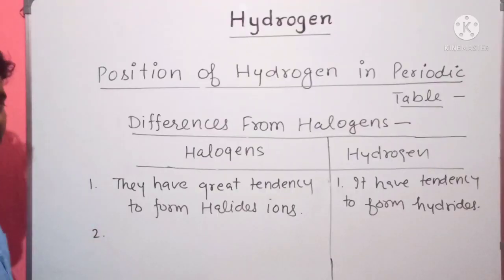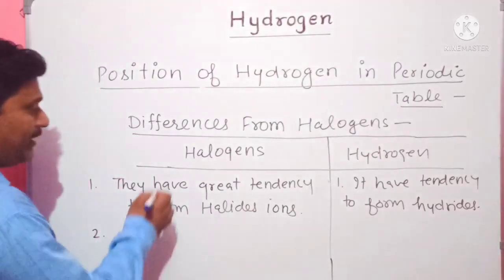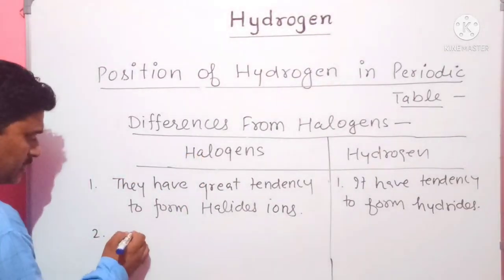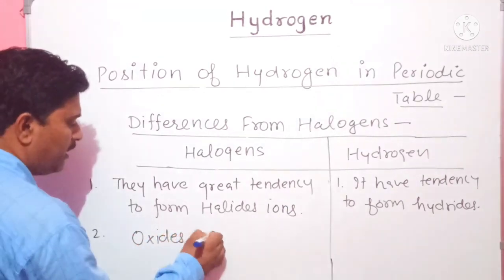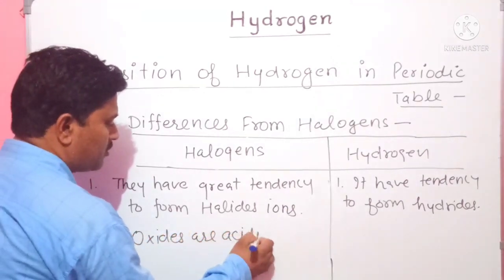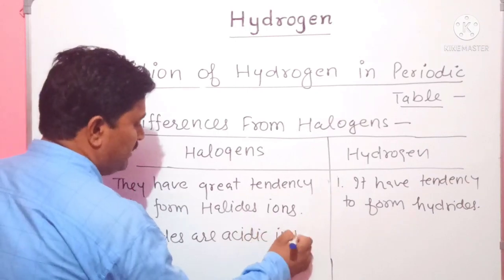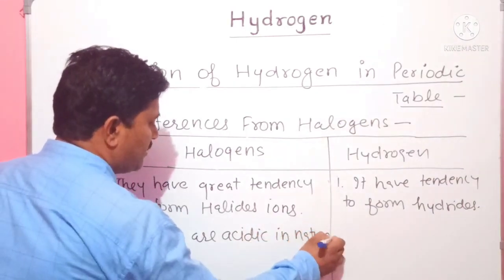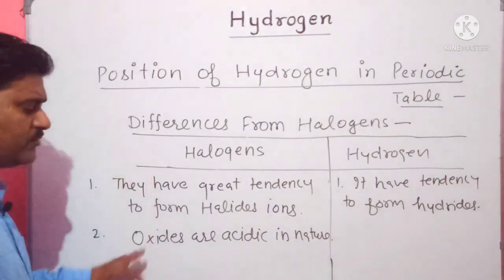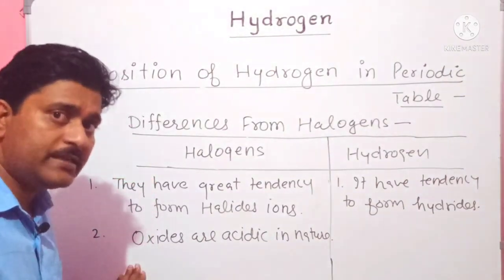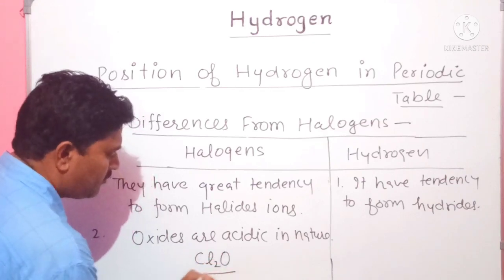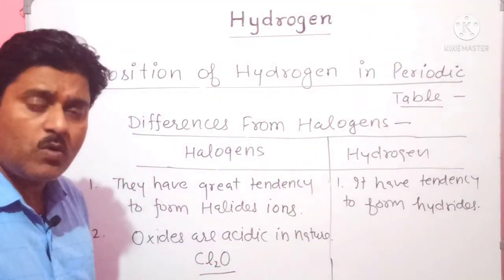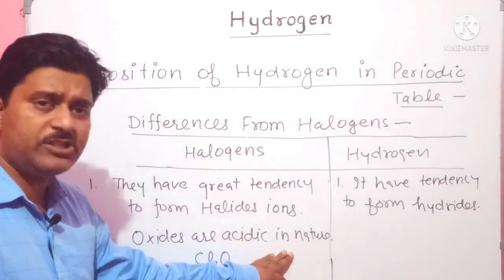Another difference, that is difference number 2. When halogens combine with oxygen, they form oxides which are acidic in nature. For example, chlorine, when it reacts with oxygen, forms Cl2O, which is acidic in nature.